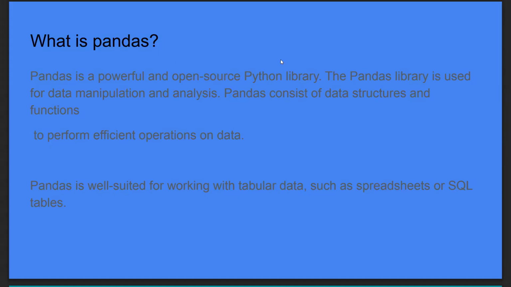So now, what is pandas? Pandas is a powerful, open source Python library. Pandas is more powerful than NumP among Python libraries. Why? Because pandas will maintain large data sets, cover large data sets, and perform certain operations on a huge amount of data. So that's why pandas is more powerful than NumPy.